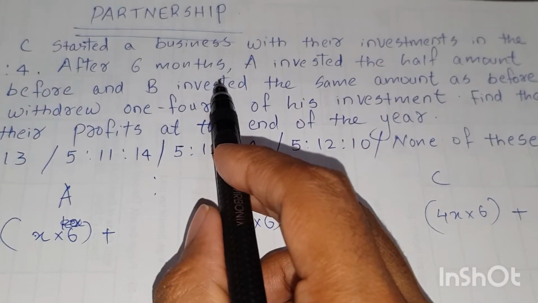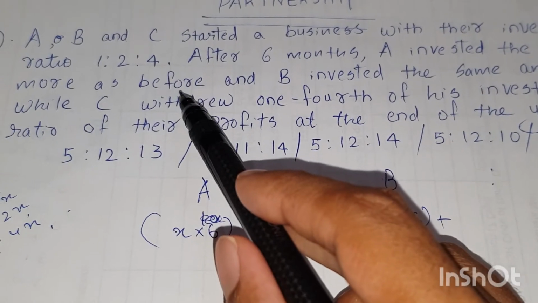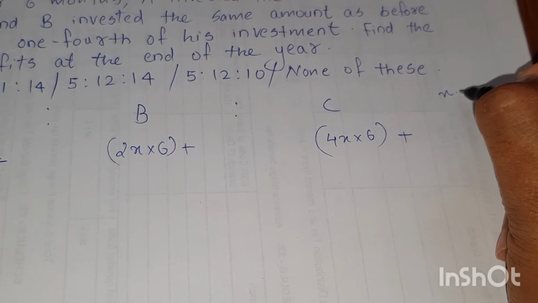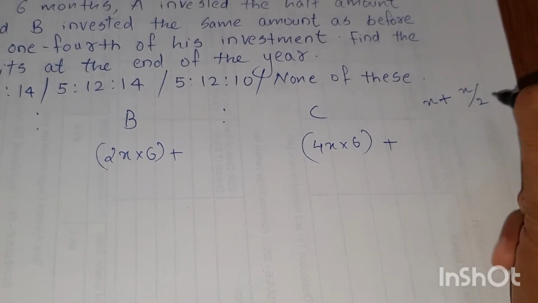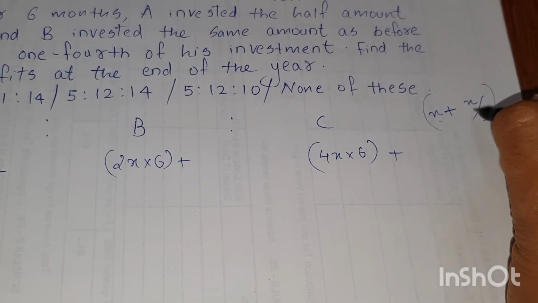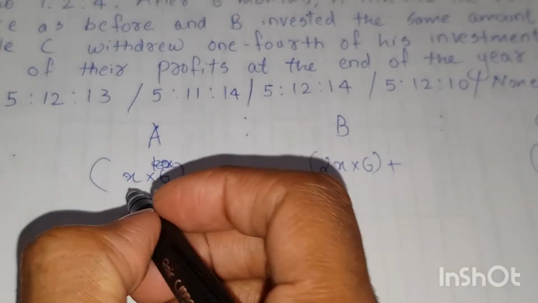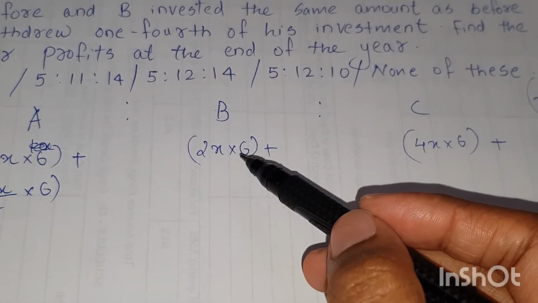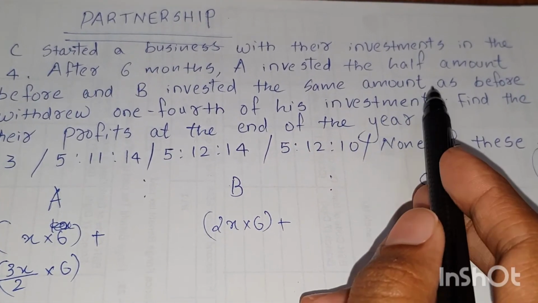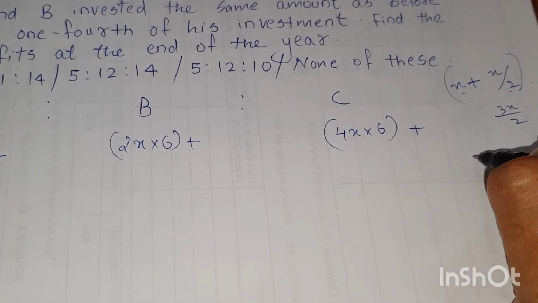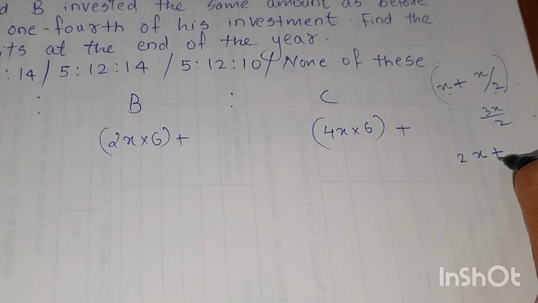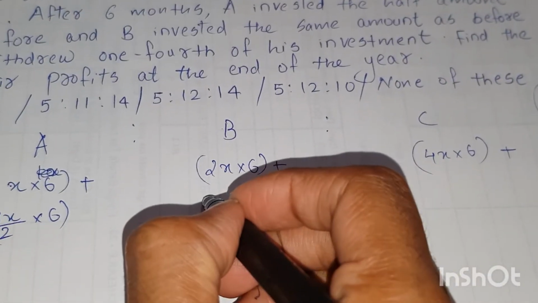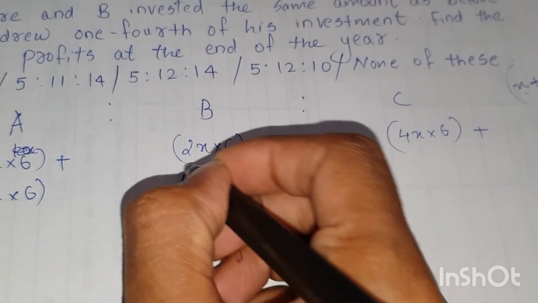Now after 6 months A invested half the amount more than before. That means earlier A invested X, and half amount more means plus X by 2. So after 6 months it is X plus X by 2, which is 3X by 2. So for the remaining 6 months A invested 3X by 2. Understood? Now after 6 months B invested the same amount as before. That means B invested 2X and again the same amount, 2X. 2X plus 2X is 4X. So for the remaining 6 months, 4X into 6, B invested.